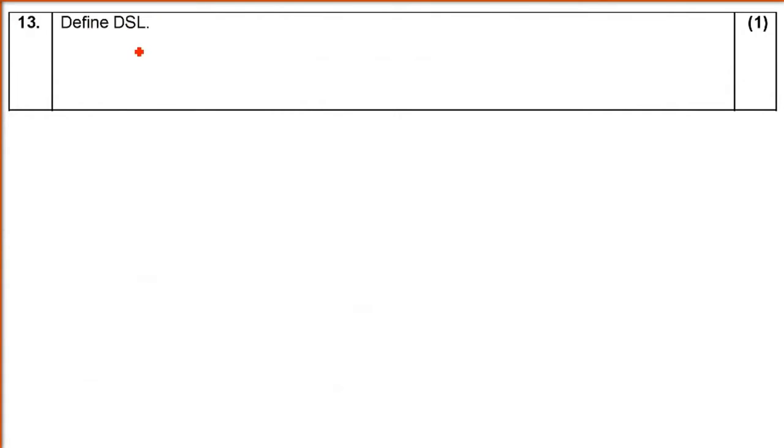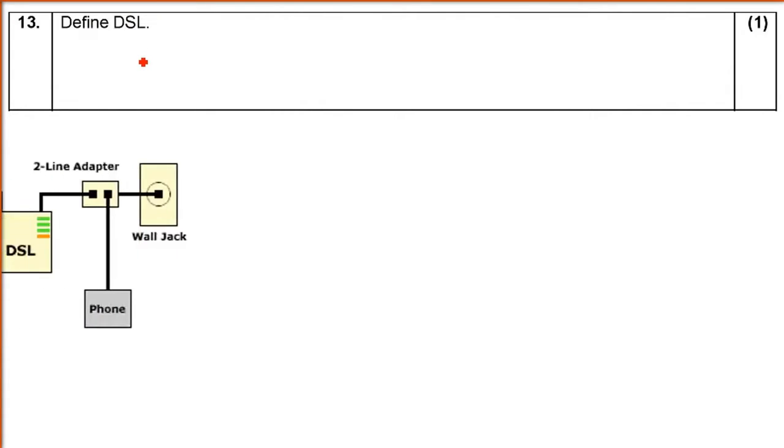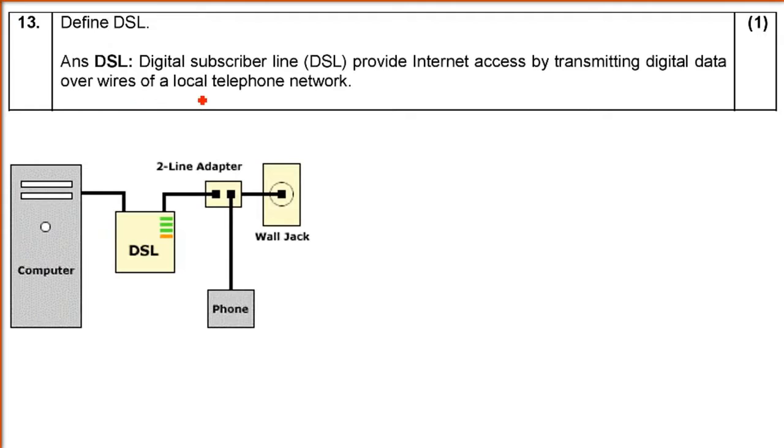Define digital subscriber line, DSL. So DSL stands for digital subscriber line, and this provides internet access by transmitting digital data over the wires of the local telephone network. Now normally we know that the local telephone network is analog. So this is how we get data by DSL, digital subscriber line.